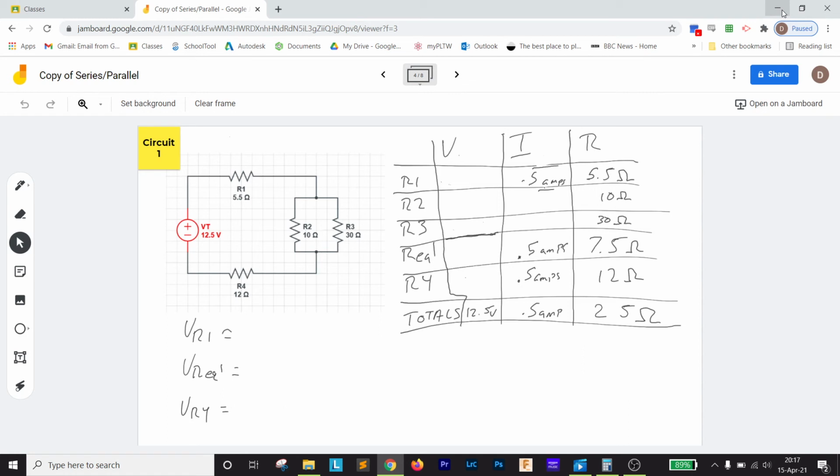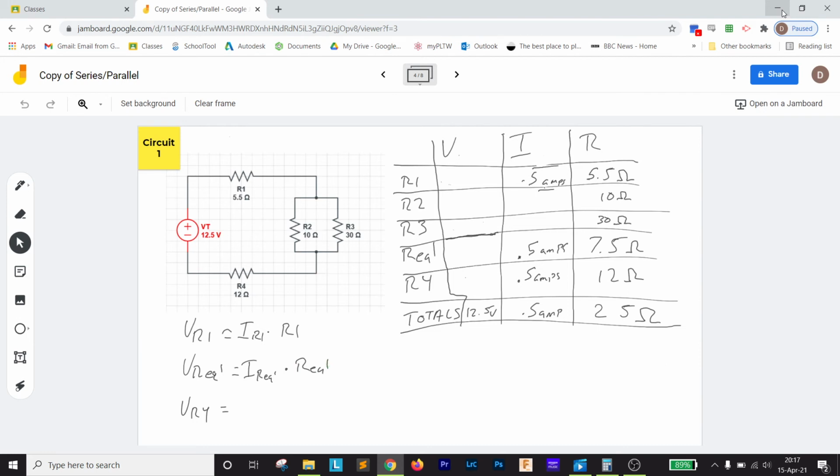So the voltage at R1 is basically the current at R1 times R1. And the voltage at resistor equivalent 1 is the current at resistor equivalent 1 times resistor equivalent 1.